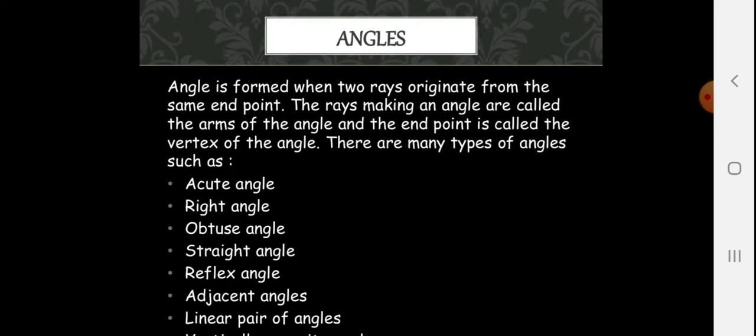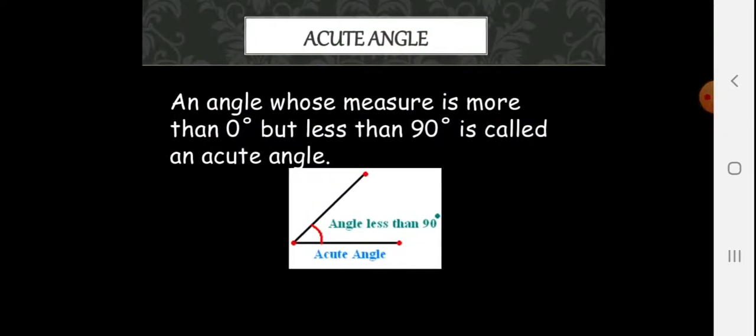Angle: an angle is formed when two rays originate from the same point, that is known as the vertex. The rays making an angle are called the arms of the angle and the endpoint is called the vertex of the angle. There are many types of angles such as acute, right, obtuse, straight, reflex, adjacent, linear pair angles.